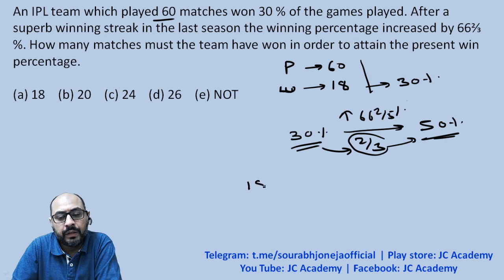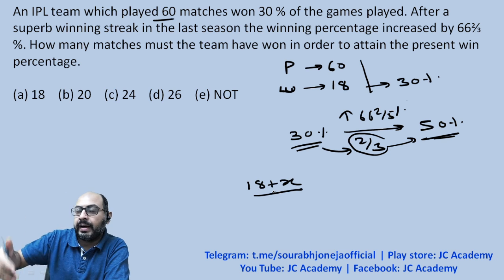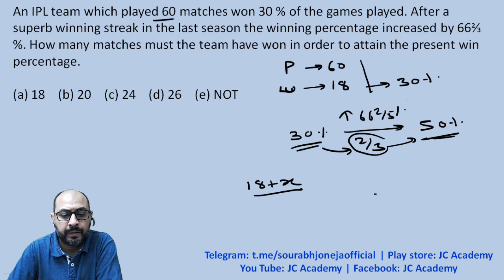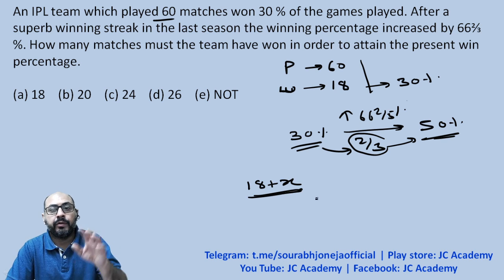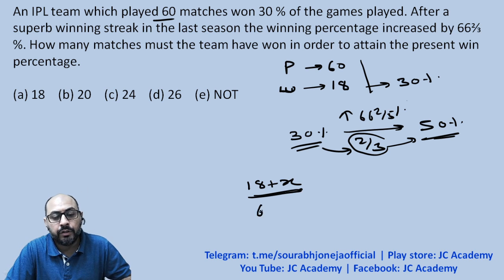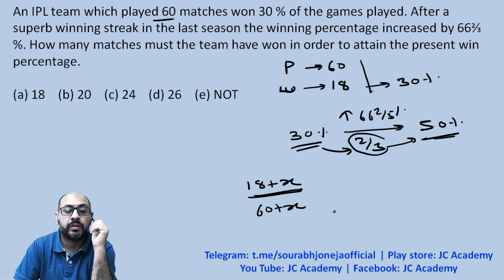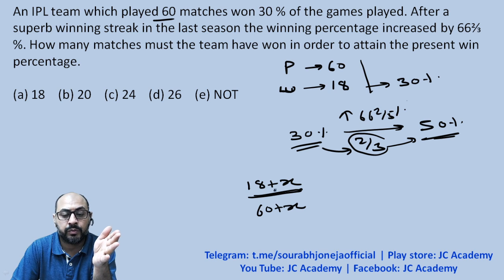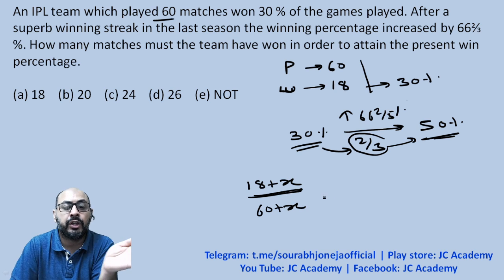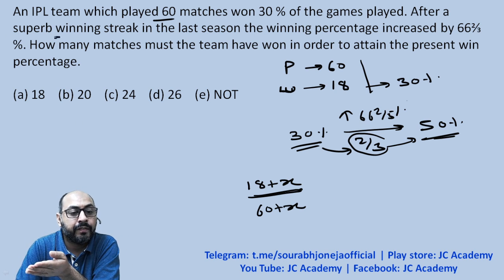So 18 is already what he's won, and maybe X further matches back to back in a winning streak they've won. This is the total number of matches won by them, and this would have been the total number of matches played by them so far, because after these 18 matches won, the next X matches they're winning continuously, and this is what will be called a winning streak.